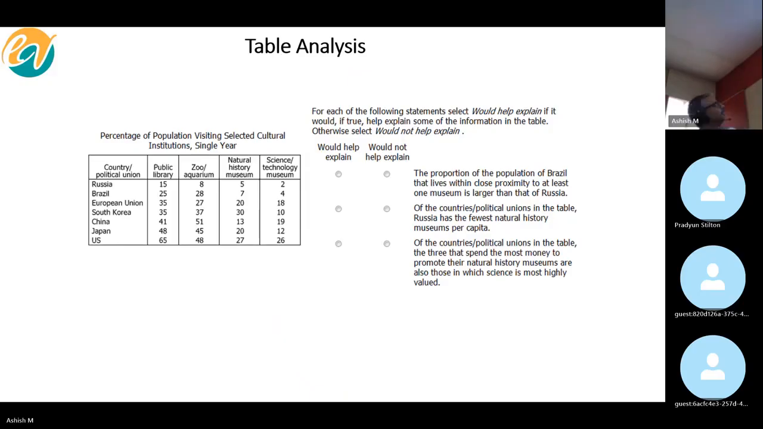Slightly more difficult, I think. You're able to read it, right? Okay.